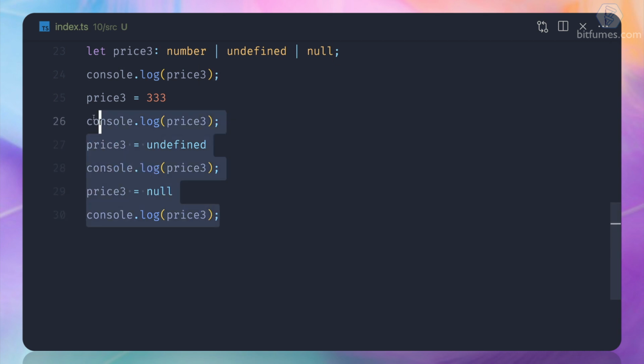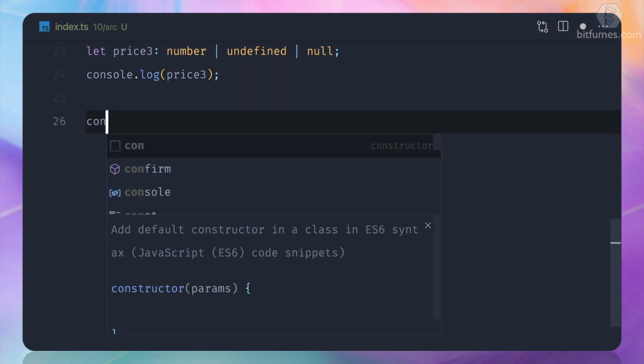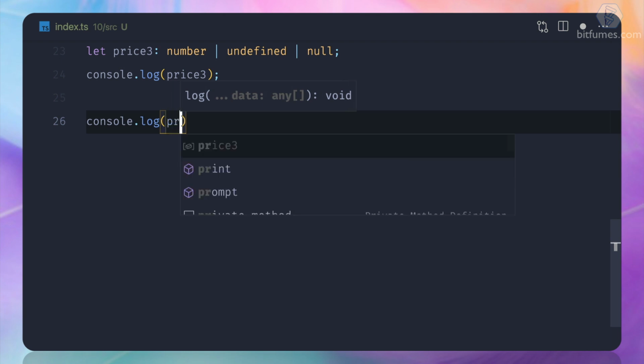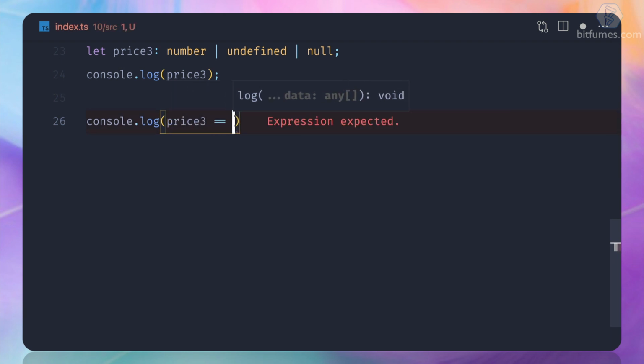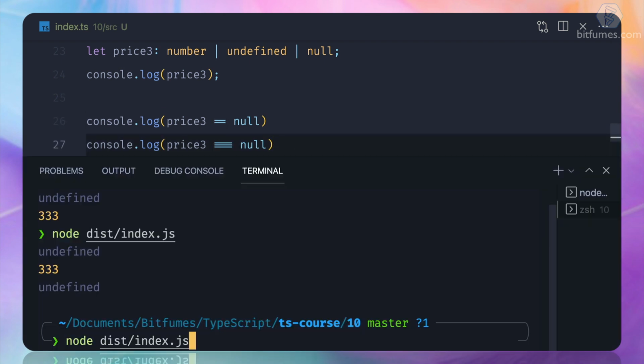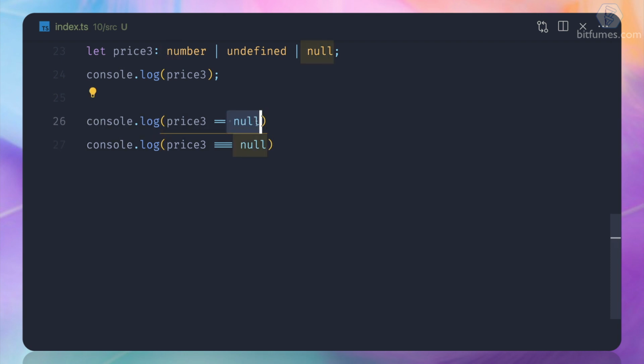Now let's check the final thing. What I'm going to do is ask what should be the console.log if I say that price3 is double equal to null and price3 is triple equal to null? What should be the result of these two? If you don't know, triple equal to is strict checking, and double equal is just normal checking. Okay, so let's console.log, and the first is true, the second is false. What's the matter here? Why is it giving first true and second false?